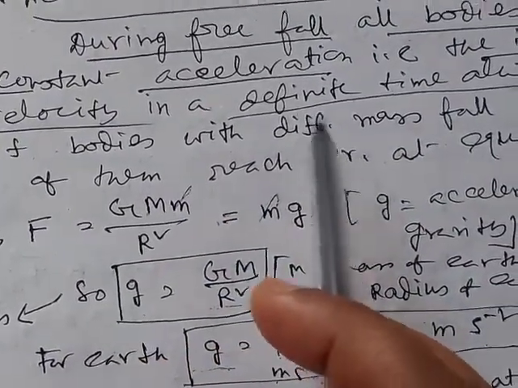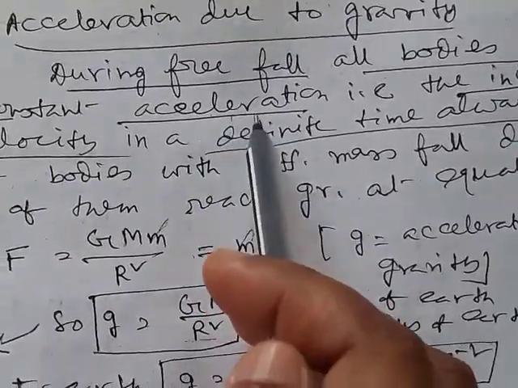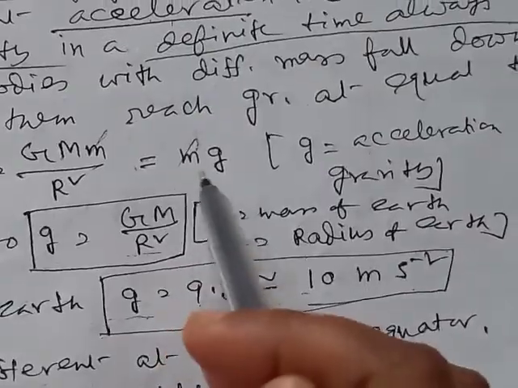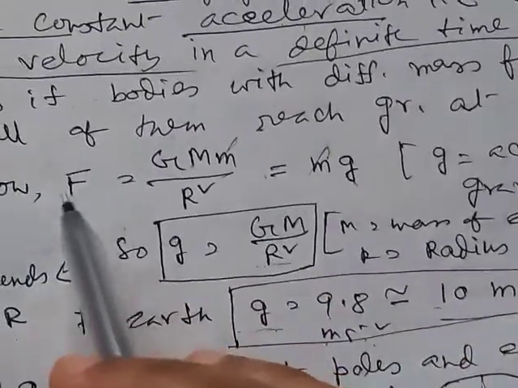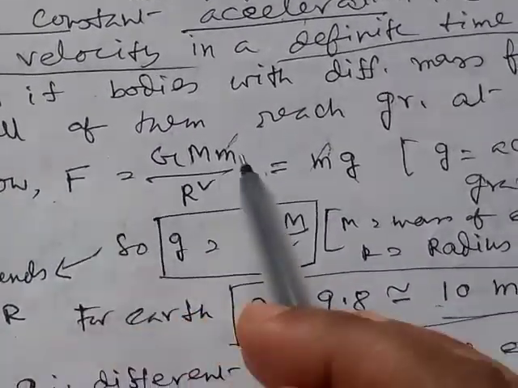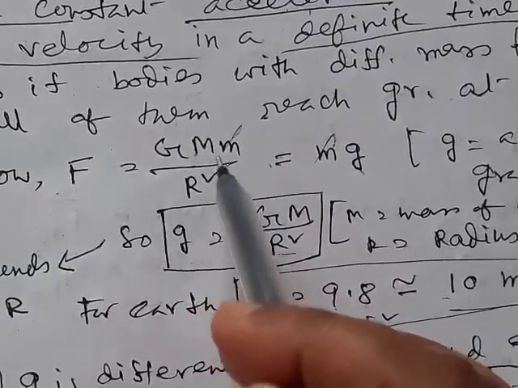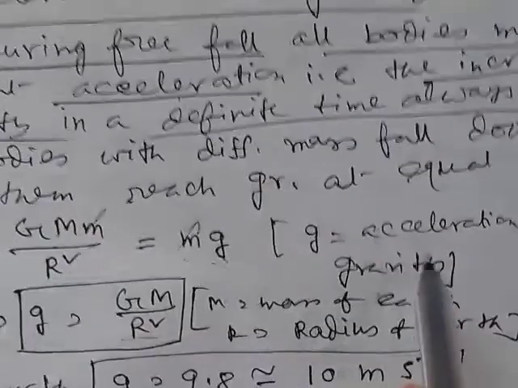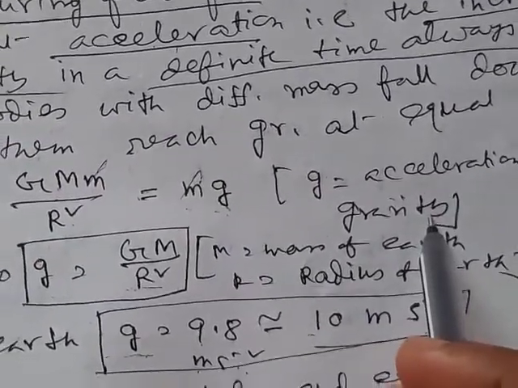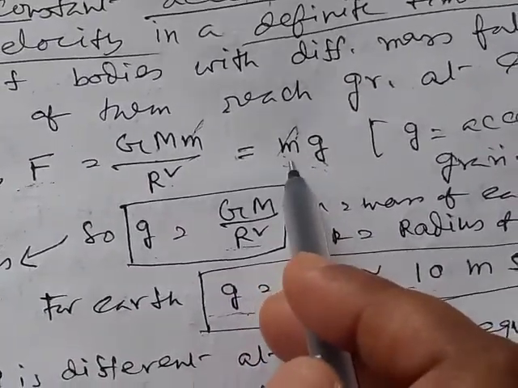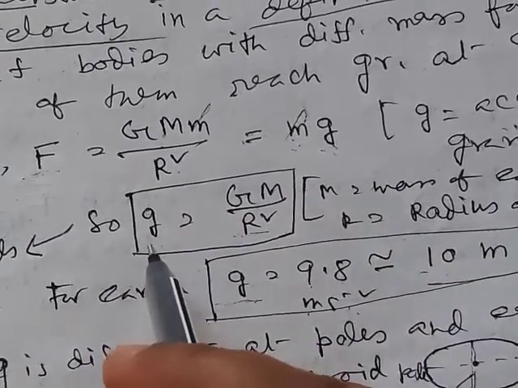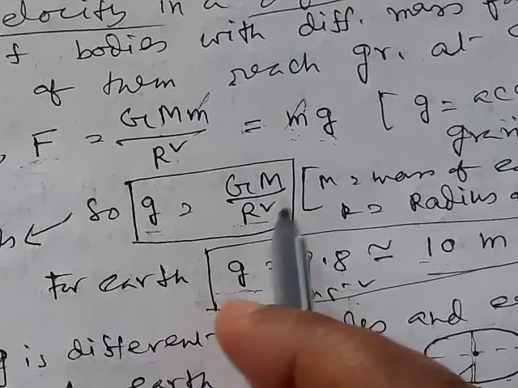This acceleration is called acceleration due to gravity, and it is given by the small g. Then we can write force due to gravity is equal to G M m by r square, and we also know force is equal to m into g, where g is the acceleration due to gravity and m is the mass of the particle. This m cancels out from both sides, then we can write small g is equal to G M by r square.